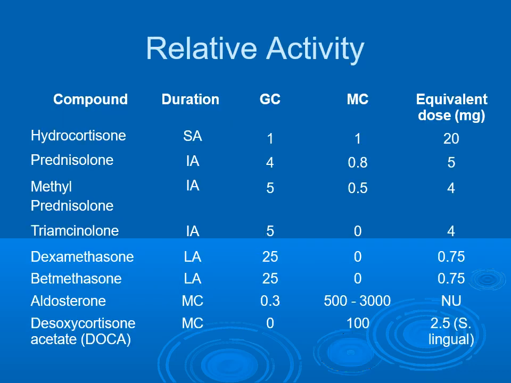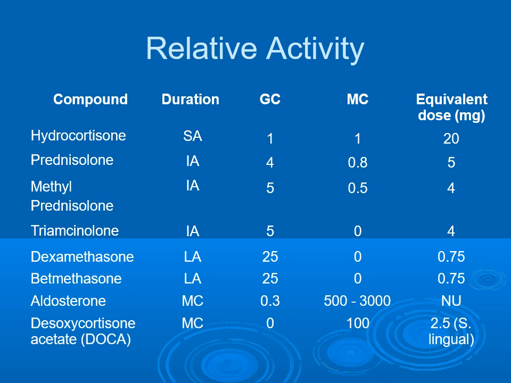You can see here the relative activity of various corticosteroids. Hydrocortisone is a shorter acting corticosteroid having similar glucocorticoid and mineralocorticoid activity. Prednisolone and methylprednisolone are intermediately acting corticosteroids having more glucocorticoid activity as compared to mineralocorticoid activity.